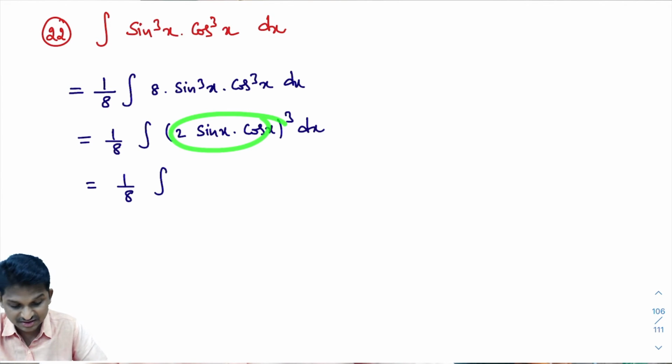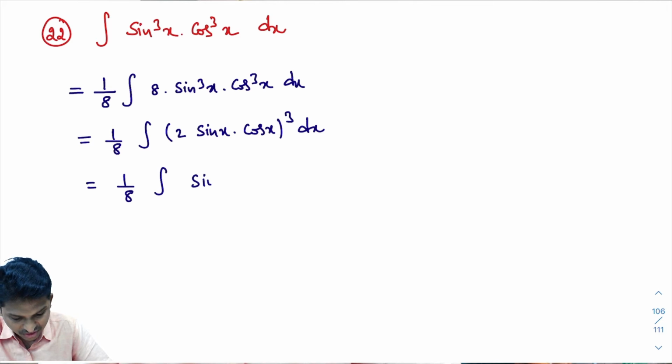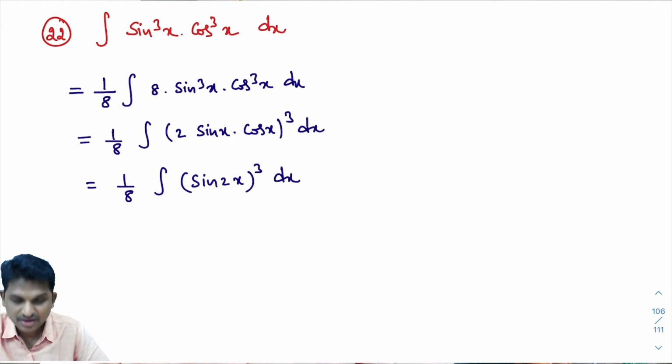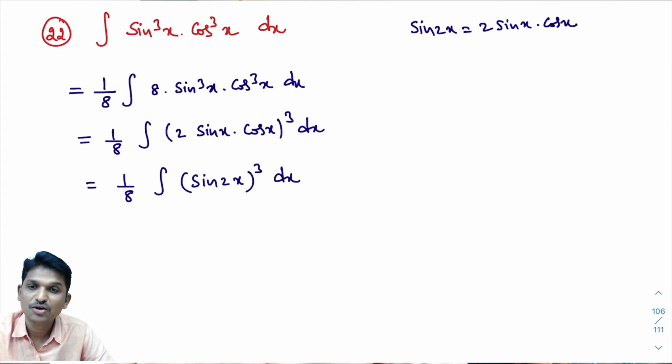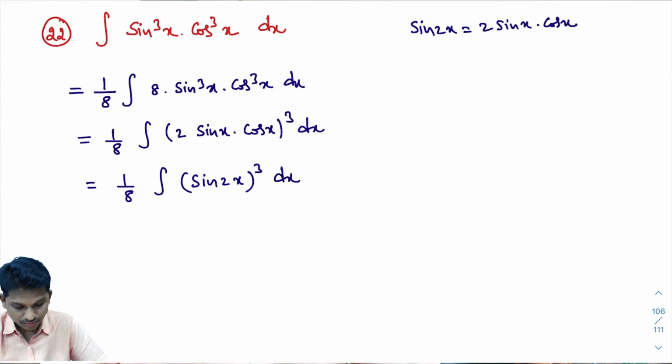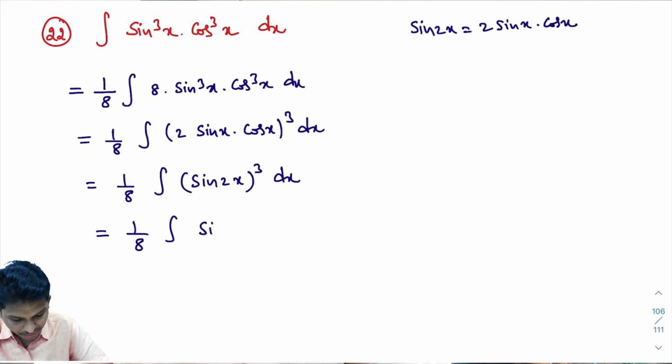Yes, sin 2x whole cube dx. You know this formula. Sin 2x formula is what? Sin 2x is 2 sin x into cos x. Now that is equal to 1 by 8 into integral of sin cube 2x dx.